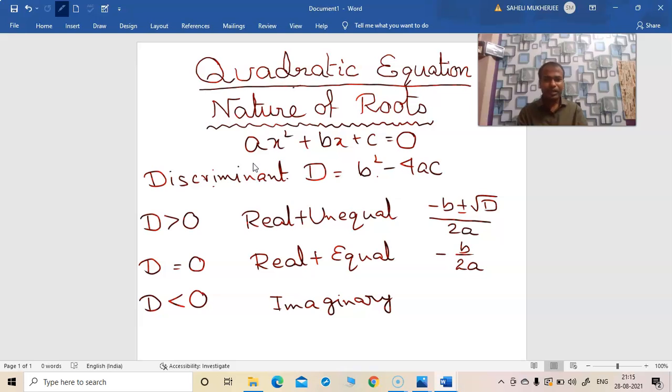So if discriminant is more than 0, the roots are real and unequal. If discriminant is equal to 0, roots are real and equal. And if d is negative, roots are imaginary.